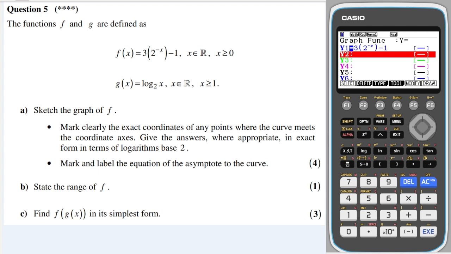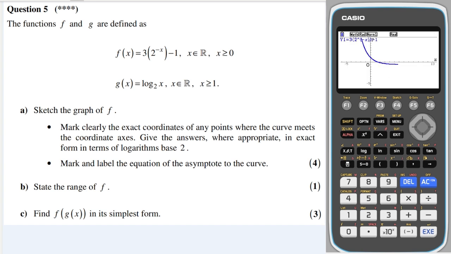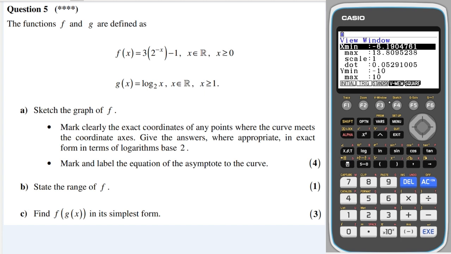Okay, question number 5, we've got a function and we've got another function, and we're asked to sketch the first function and show all the equation intersects. Okay, so I'm just going to use my graphical calculator. I'm going to sketch it, and I am then going to click V window. I want the x to start at 0.